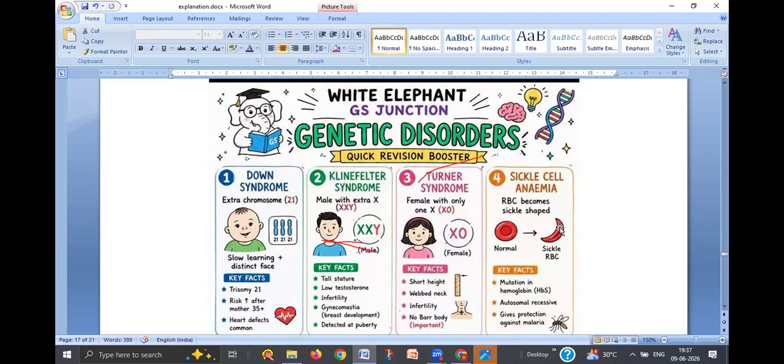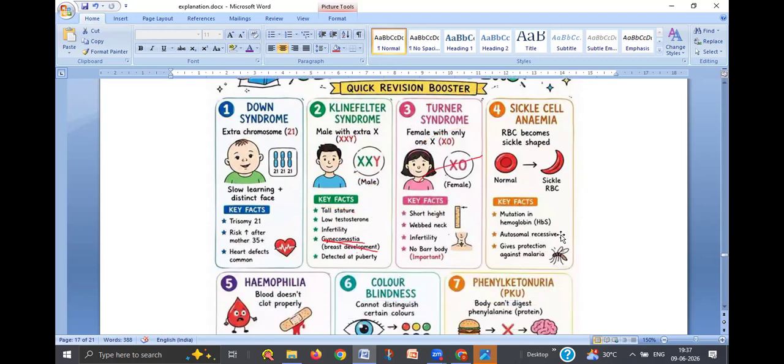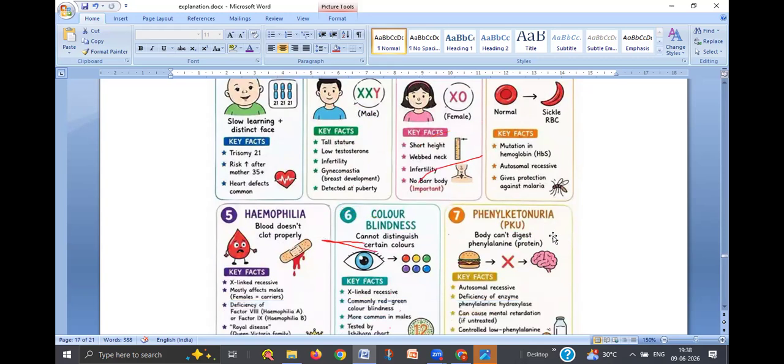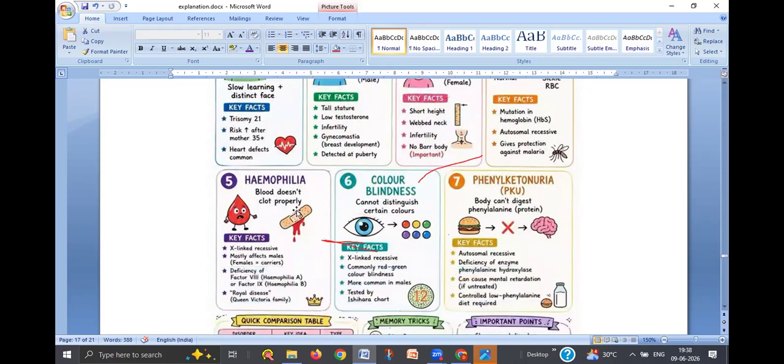Because the RBC has changed its shape, there is a problem of carrying oxygen. Anemia means deficiency of RBC, blood cells. And hemophilia, what is hemophilia? The question we are discussing now is about hemophilia. Blood does not clot.